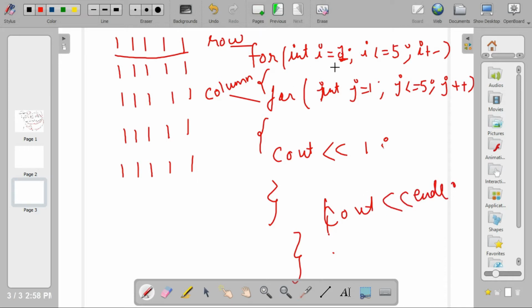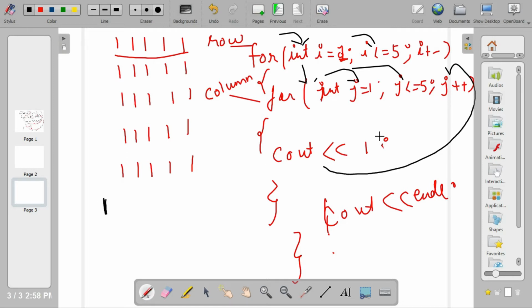Now what happens? i is 1, yes. i is less than 5, yes. Now come here, j is equal to 1, yes, j is less than 5, it is going to print 1. Now it is inside the loop. Again j plus plus, j is 2, less than 5, so it will print 1. j is 3, 1, 4 and 5, and then it will exit this loop, come to the next line, and then again it is going to print five 1s. So this is how nested loops work.